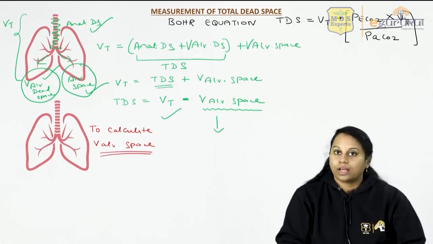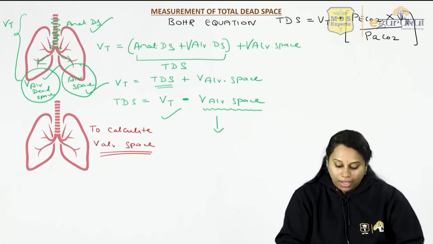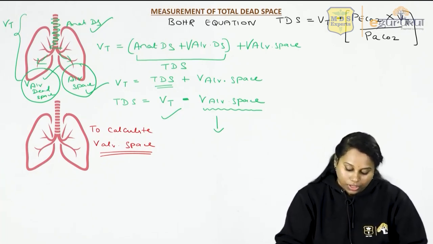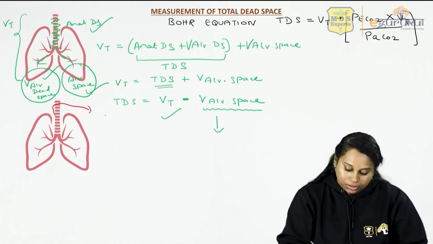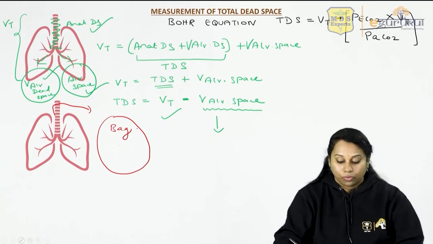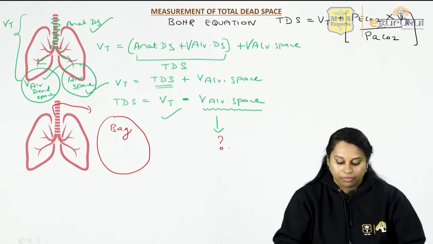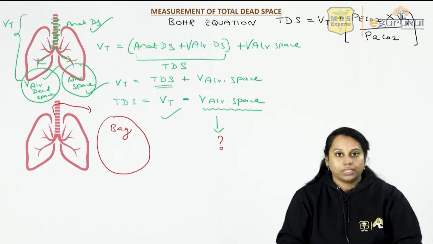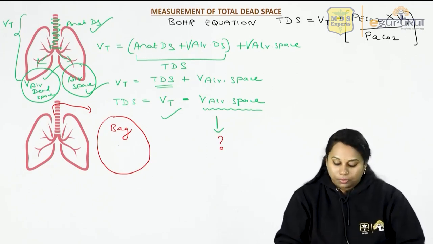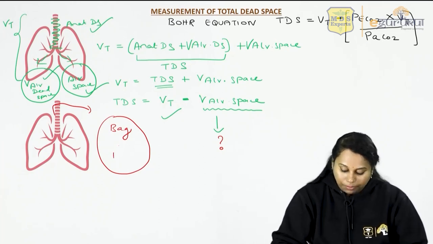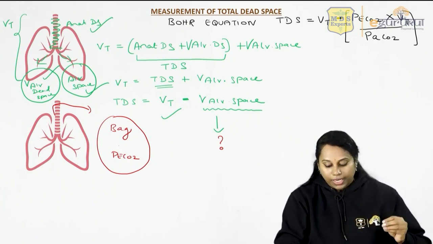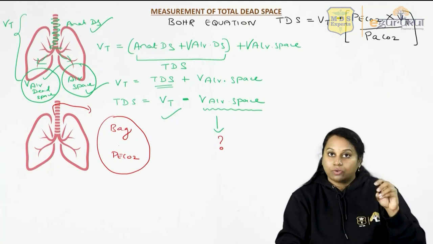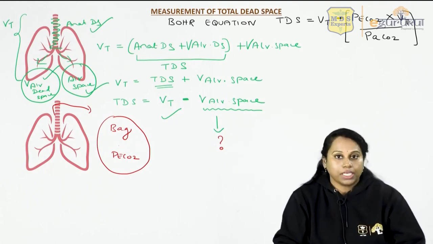Now what you do, you ask the patient to breathe into a bag. So now this patient is going to breathe into a bag. Now air comes out and this is going to go into the bag. Now what are we doing? We are trying to calculate this alveolar space. When this patient is breathing into the bag, from the bag you can calculate PeCO2. PeCO2 means partial pressure of carbon dioxide in the expired air, because the expired air goes into the bag. So that will give you PeCO2.